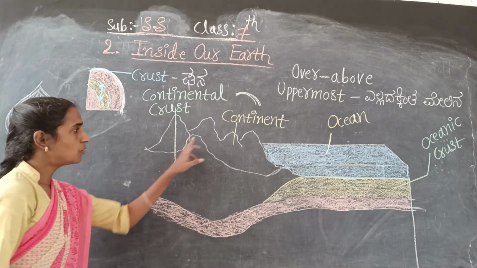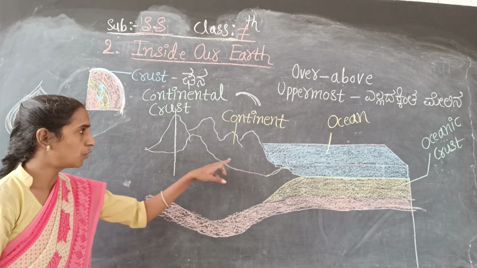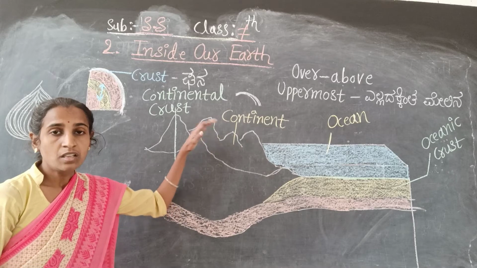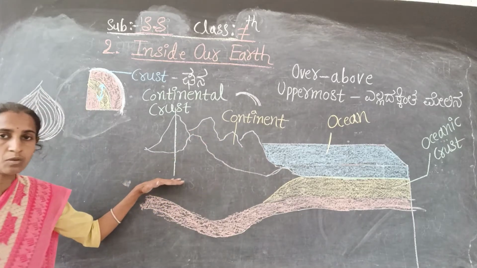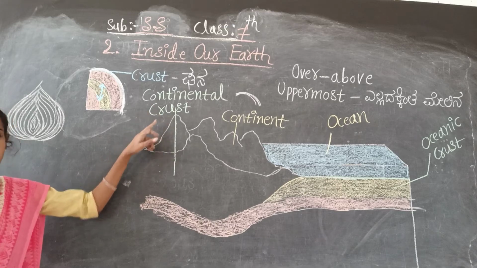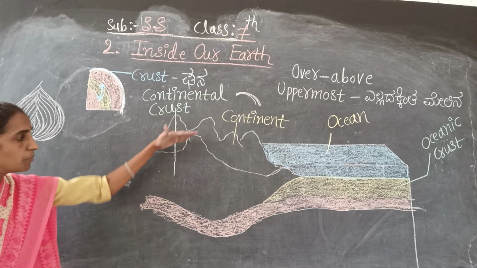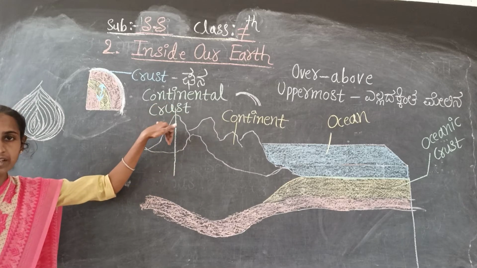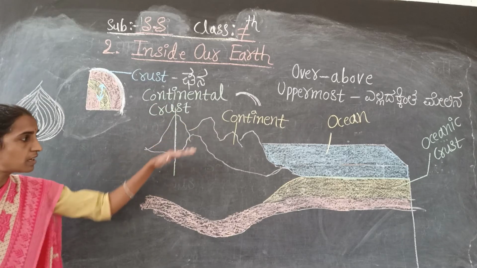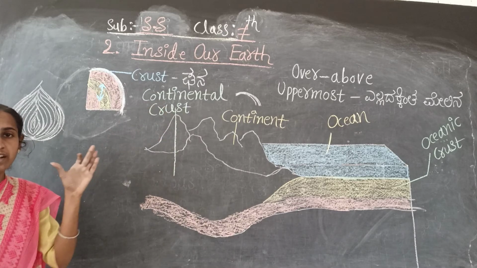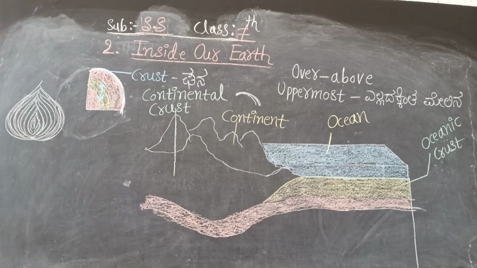Just look at the board here. This is the continent. This continent below, that is called a continental crust. The continent below, whatever it is there, that is called a continental crust. What is below this continent is called continental crust. So that point you have to remember.